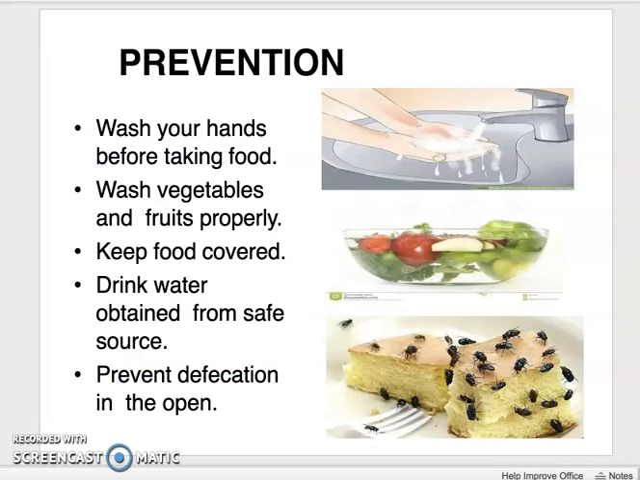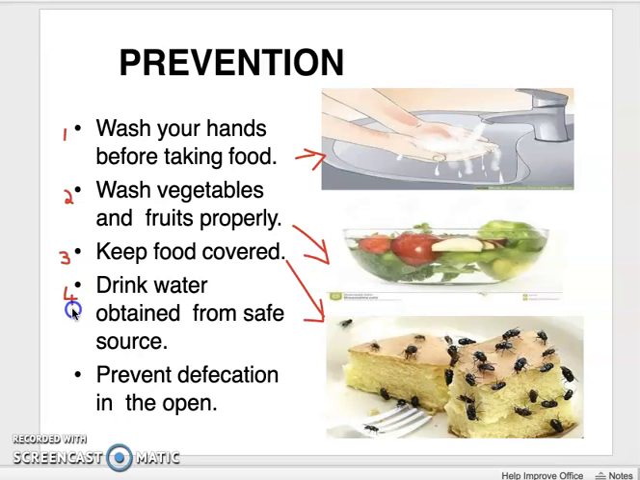Then how can we prevent the infestation of these Ascaris worms or roundworms? First of all, you have to wash your hands before food. Wash your vegetables and fruits properly. Always keep your food covered. Drink water obtained from a safe source, and prevent defecation in the open environment. So these are the preventive measures.